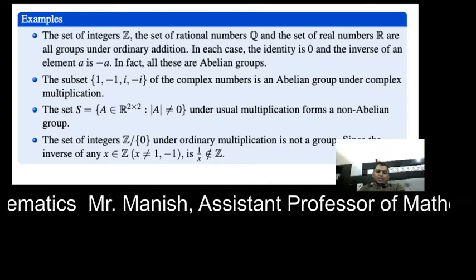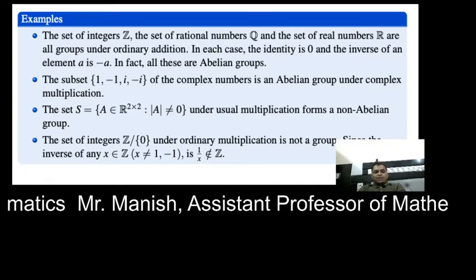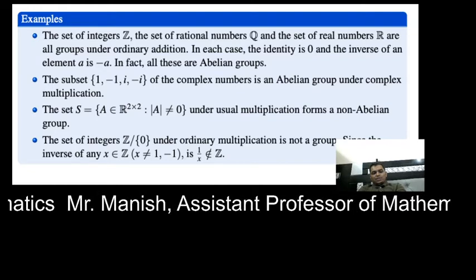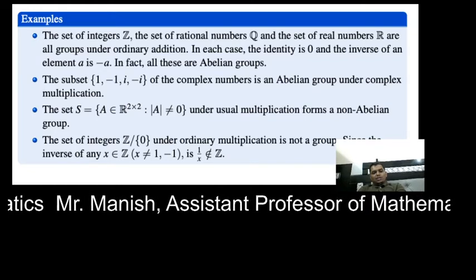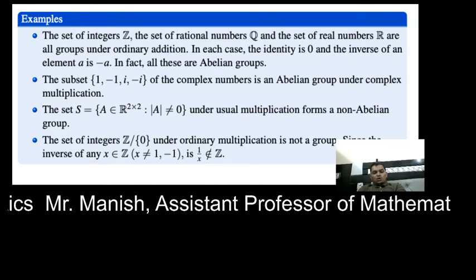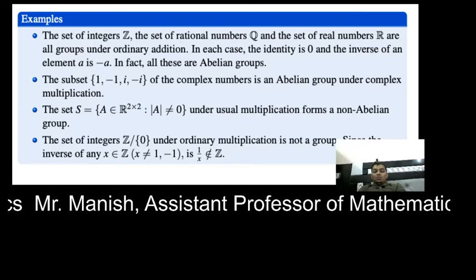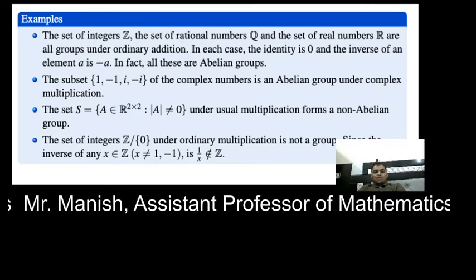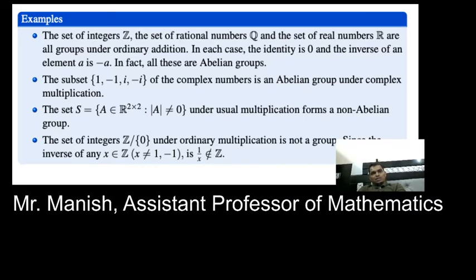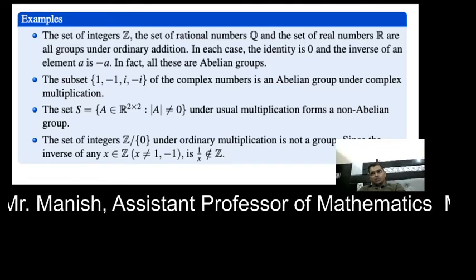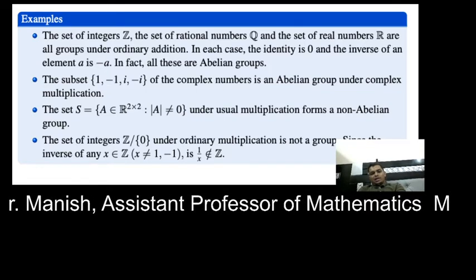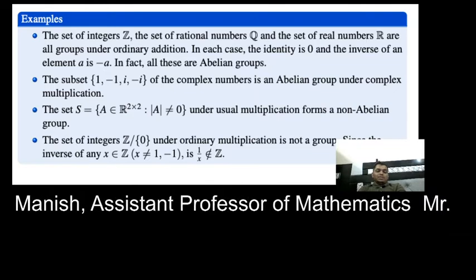Third example, we have a set S in which we take all the 2 cross 2 matrices whose determinant is not equal to 0. This forms a non-abelian group, meaning all three properties, associativity, identity and inverse, will be satisfied.